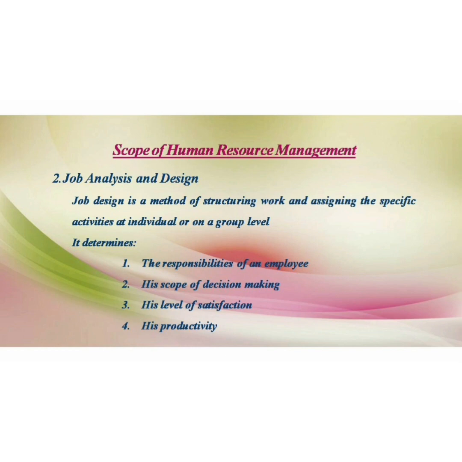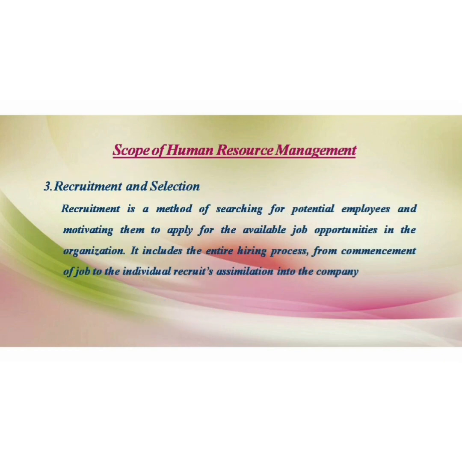It means it determines about which tasks an employee can make decisions, or about which subordinates he can make decisions. It also determines the level of satisfaction and productivity. That means how productive an employee is and what a company or a department expects from its employee to perform. That is called job design. The next scope of human resource management is recruitment and selection.